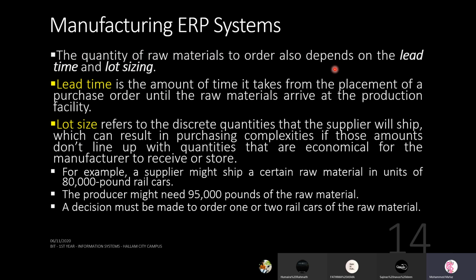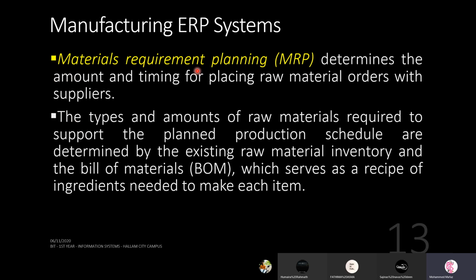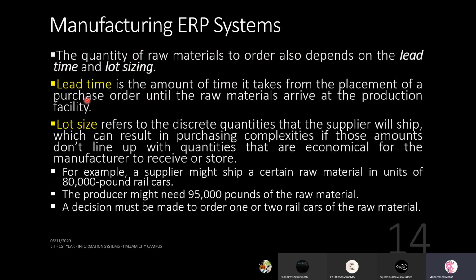So the quantity of raw materials to order also depends on the lead time and lot size. Okay. So if you are going to do purchasing of materials, you have to take two things into consideration: lead time and the lot size. Lead time is the amount of time it takes from the placement of the purchase order until the raw materials arrive at the production facility.